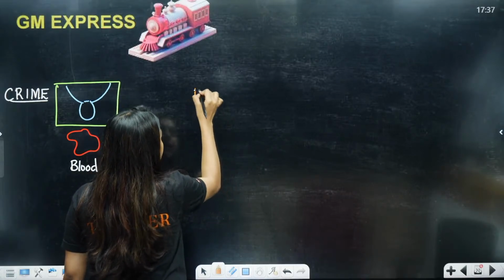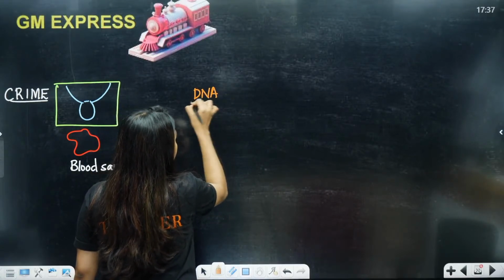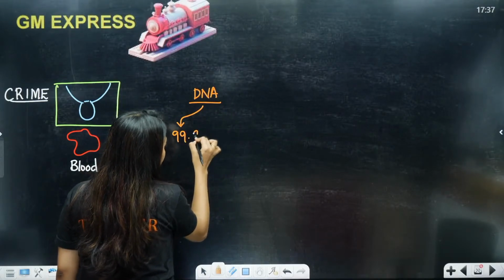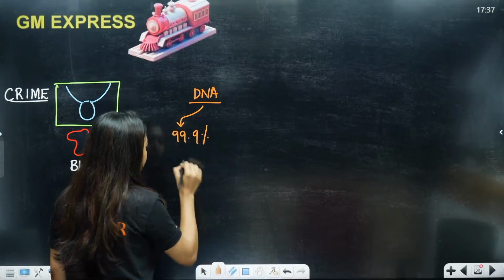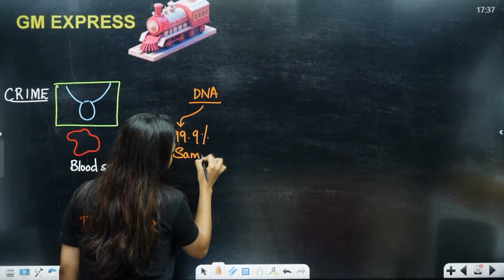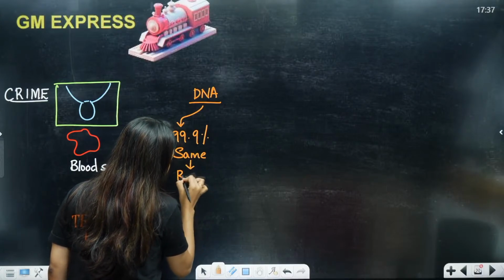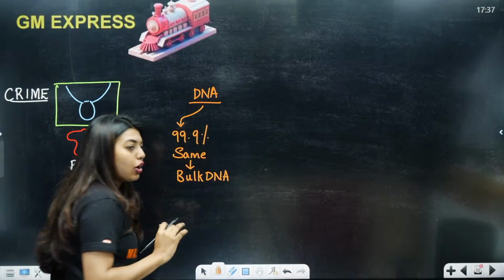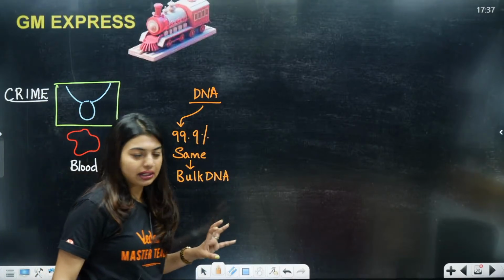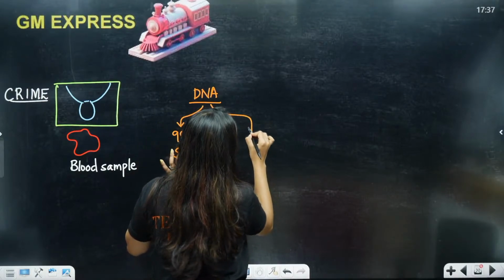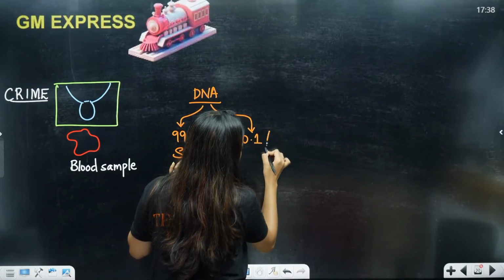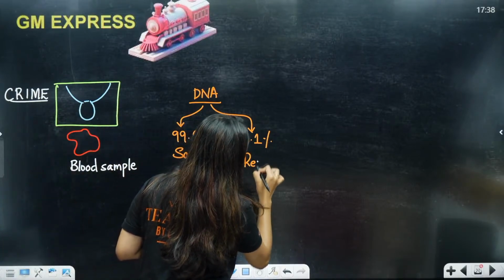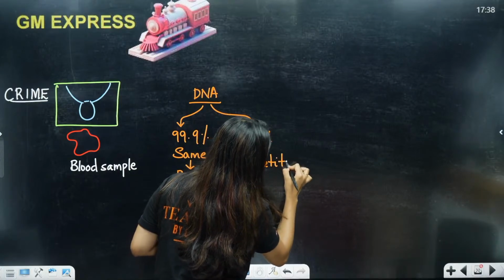Now before that, let's understand about the DNA. So DNA is your genetic material. In the DNA, 99.9% is the same for all, and I will call this the bulk DNA. In some books you will see it as junk DNA also. Junk DNA or bulk DNA. Now we will keep the word bulk DNA. Then the 0.01% is going to be called my repetitive DNA.